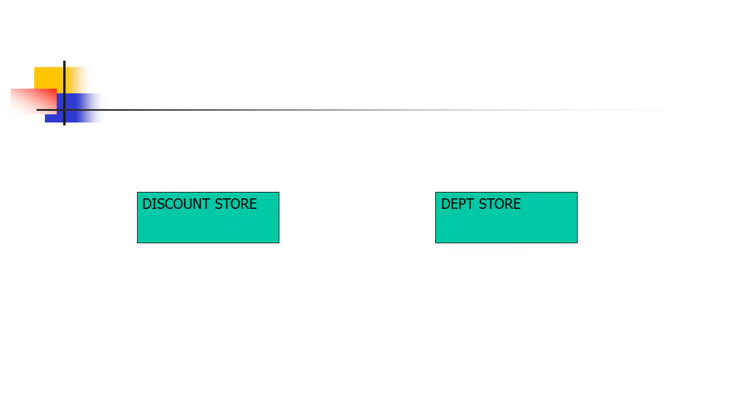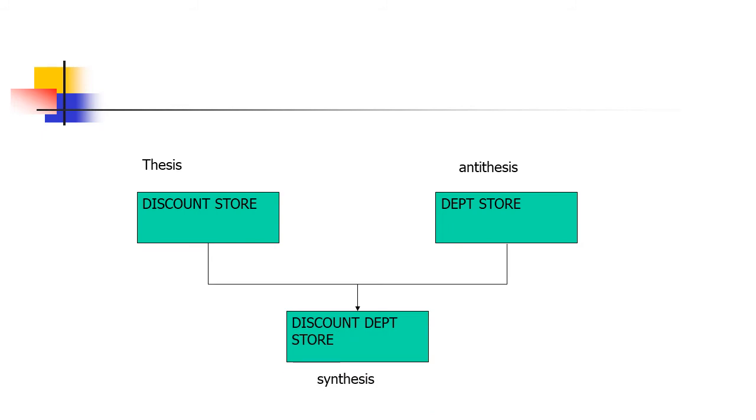Say for example, here you have a discount store format, you have a department store format. These two together are known as thesis and antithesis. When they come together, they form a discount departmental store, called a synthesis. So the conflict creates a new format.